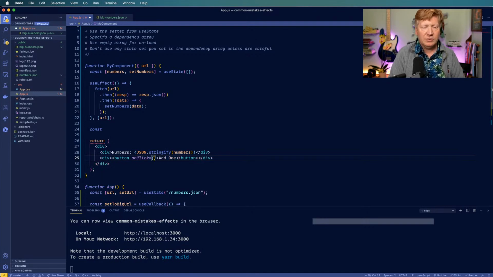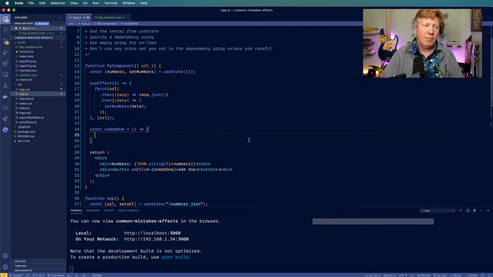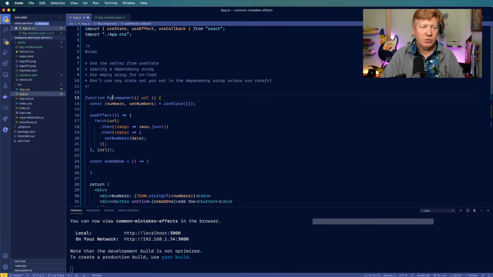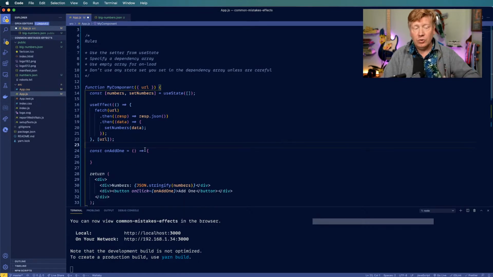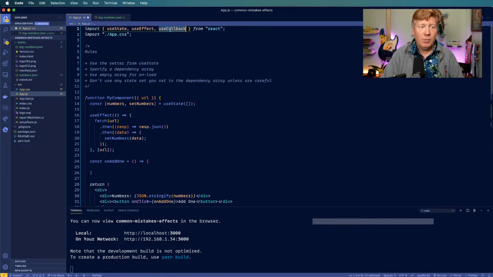And it's going to take an onClick. It's going to say onAdd1. And as I mentioned before, you could do it this way, but a decent rule to go by is that everything between the declaration of the component at the top, or the declaration of the function, and when you actually return something in terms of the template or the JSX nodes, should be inside of either useEffect, useCallback, useMemo, useState, whatever. Should be one of those. Okay, so in this case, because it's a user interaction, we're going to use useCallback.